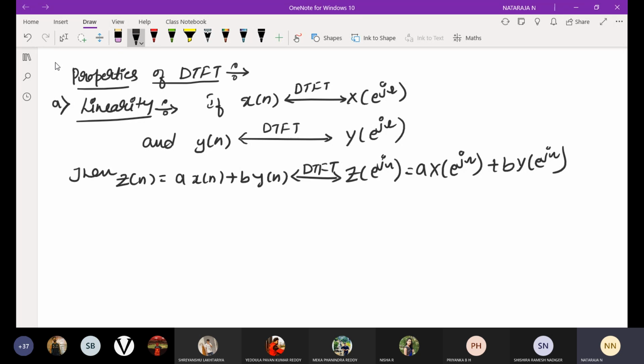I need to prove this. They are telling that x of n has DTFT pair X of e power j omega. This is small x, this is capital X, this is time domain, this is frequency domain. And y of n has DTFT pair Y of e power j omega. Then if z of n is equal to a x of n plus b y of n, I need to get this one.